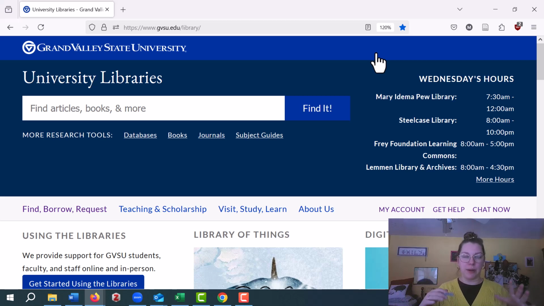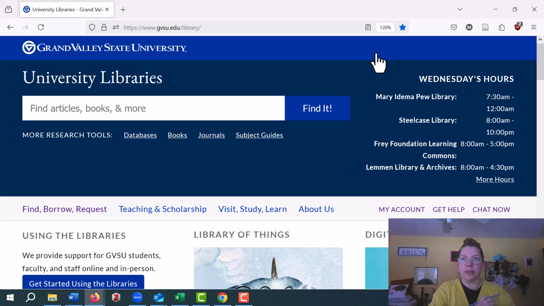This search box will search through all of the databases and ebooks and our physical collections, everything you have access to at the library. So because of that, it's a really cool tool. It's very powerful. But it also means it can be pretty overwhelming if you get this insane influx of results. That can be intense. So I'm going to use it for now.